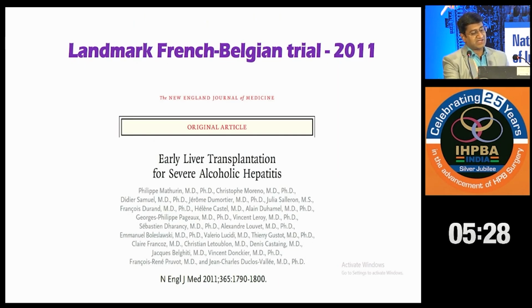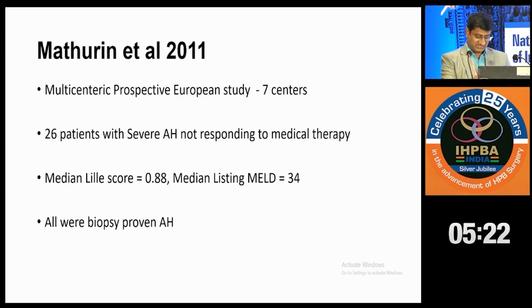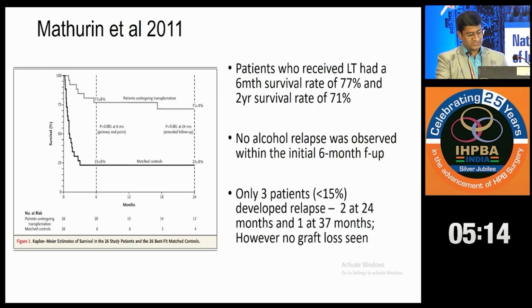So this was the landmark French-Belgian trial which happened in 2011, and this changed the course of these patients. It was a multicentric prospective study, 7 centers, 26 patients. All were biopsy proven alcoholic hepatitis, and their data showed that patients who received liver transplant had a 6-month survival rate of 77%.